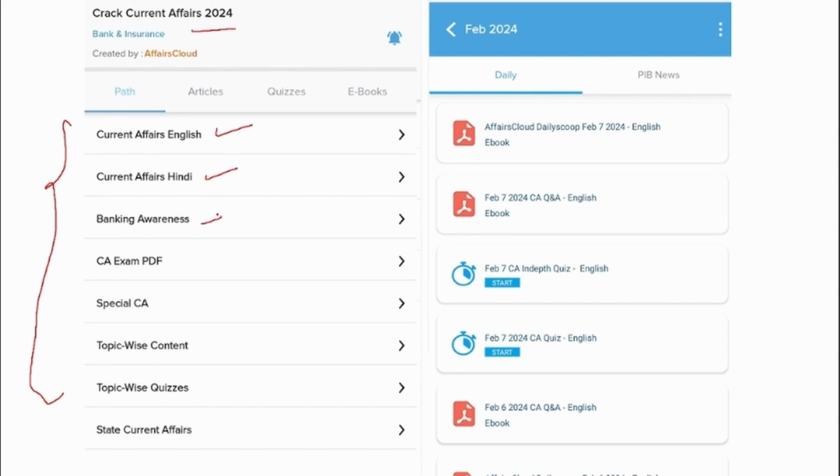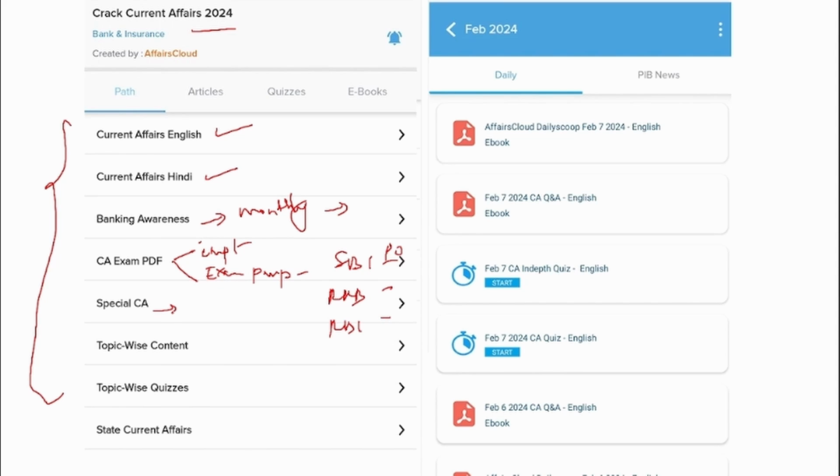And for banking awareness, we upload a PDF every month. So this PDF will contain the banking and finance news of that respective month. And Current Affairs Exam PDF will have two categories. One is that the most important news of that particular month will be uploaded in this Current Affairs Exam PDF. And also the Exam Perspective PDF will be uploaded.